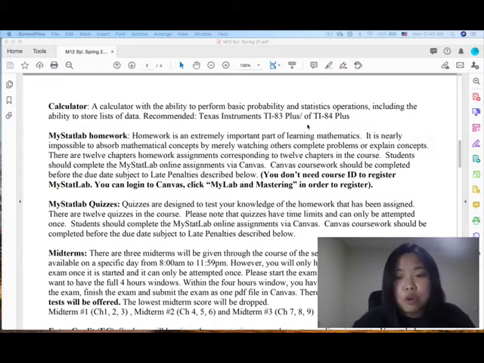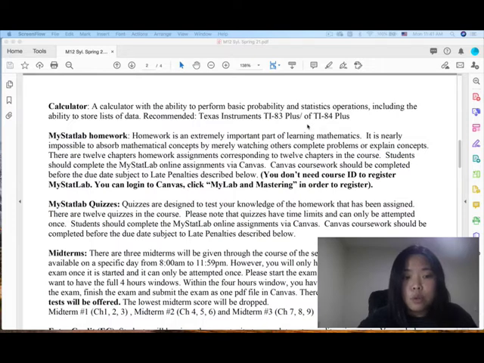And you don't need the course ID to register for MyStatLab, okay? Don't email me asking for the course ID. I don't even know what my course ID is. You just need to log into Canvas and click on MyLab and Mastering in order to register.